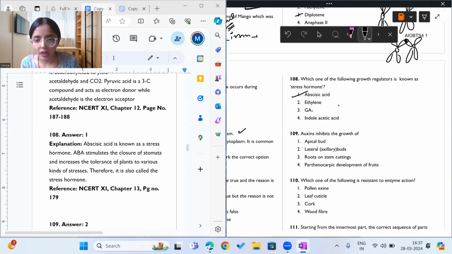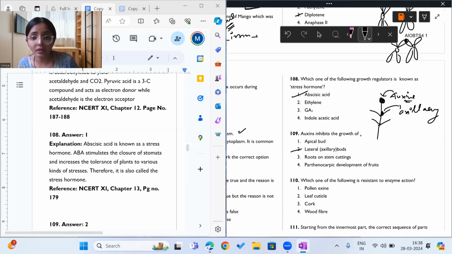Moving to question 109, what does it say? It says auxins inhibit the growth of lateral apical. What do auxins inhibit the growth of? They inhibit the growth of axillary buds. Let's suppose this is a plant. There will be an apical bud here, and auxins do not inhibit the growth of this apical bud. They inhibit the growth of an axillary bud, which is present here. So auxins inhibit the growth of axillary or lateral buds. Okay, so the answer to question 109 is option 2.